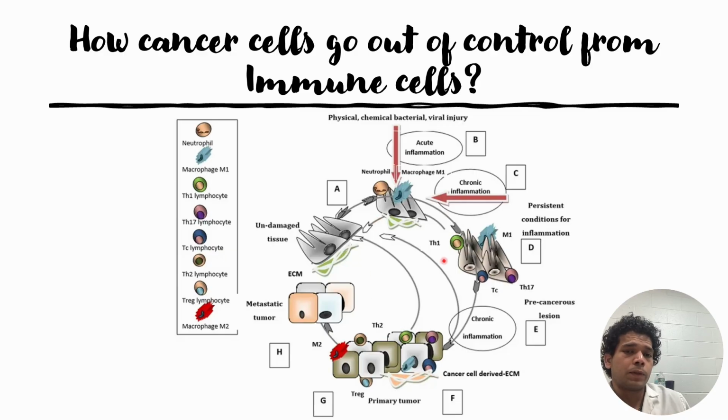And for example, if the immune cells reach during this primary tumor stage, then there is a possibility that macrophages, which are derived from monocytes, can convert into M2 type macrophages instead of M1 type, which is influenced by the ECM. So at this stage, even the immune cells try to help the tumor cells in proliferation. So this is a very dangerous stage for patients that needs extensive external support.